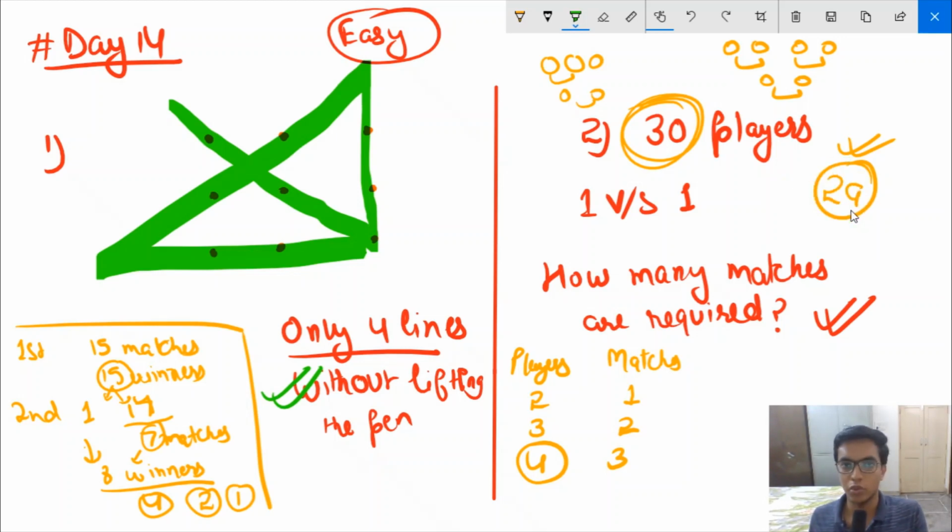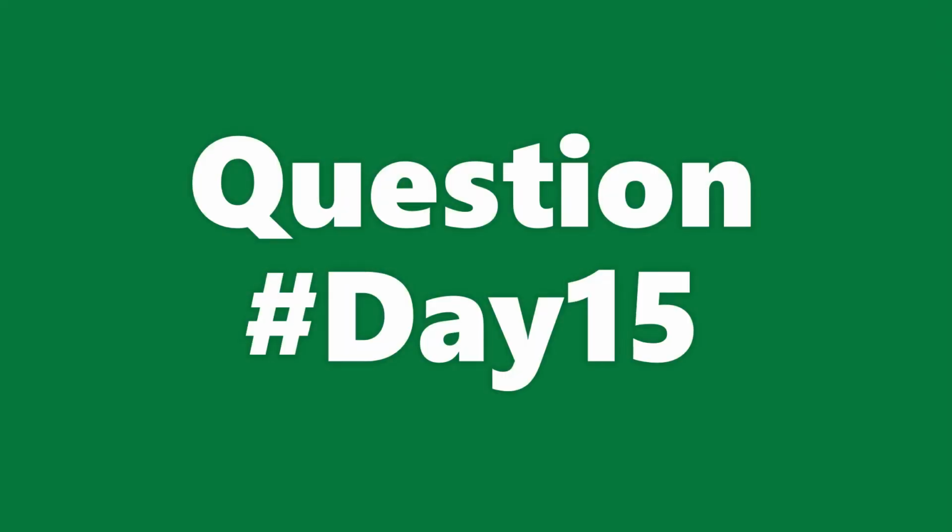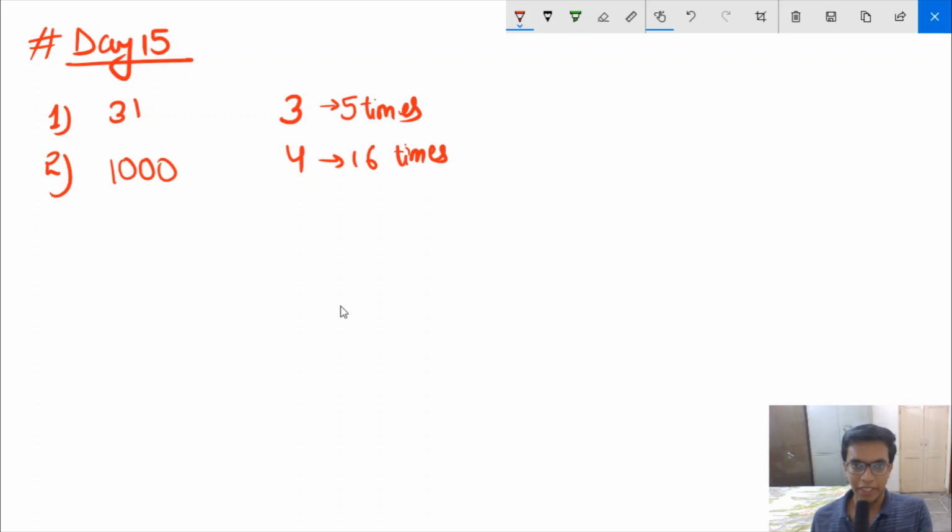So let's move on to the question for day 15. The day 15 question is a bit, I'll say, medium, not easy, but most of you can do it. It's not that difficult to think. So I'll tell you the first part, and I think you can guess the second part with that.